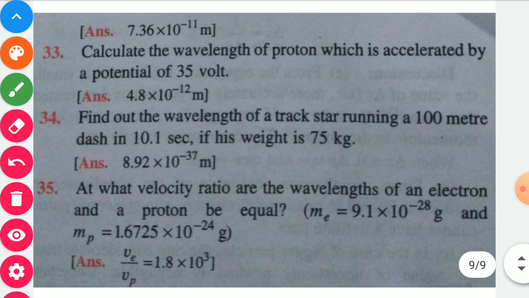Next question: find out the wavelength of a track star running 100 meter in 10.1 second if its weight is 75 kilogram. Next question: at what velocity ratio will the wavelength of an electron and a proton be equal?